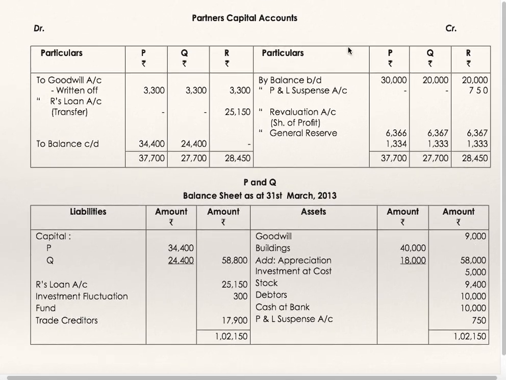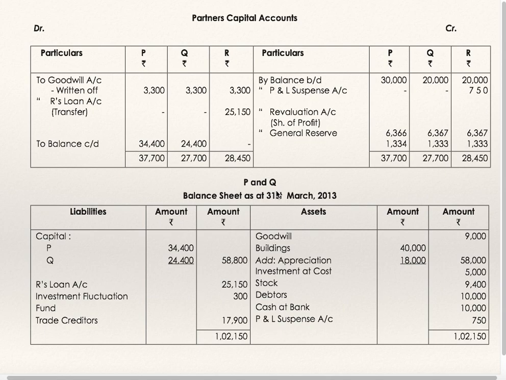Partners' capital accounts. P, Q and R balance brought down, which is given. Profit and loss suspense account, R's share in profit for 3 months 750. Revaluation account share of profit, P, Q and R revaluation account profit. General reserve is to be credited. Debit side goodwill written off. Now P and Q will continue the business, so balance carried down will go to balance sheet, and for R, the balancing figure will get transferred to his loan account.